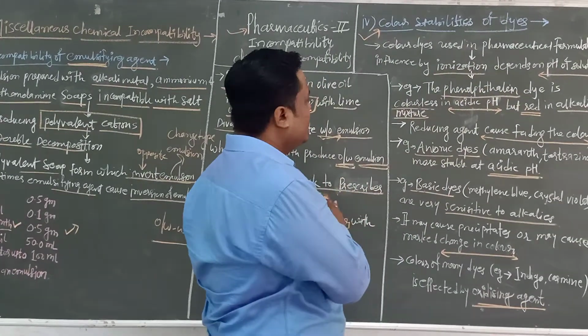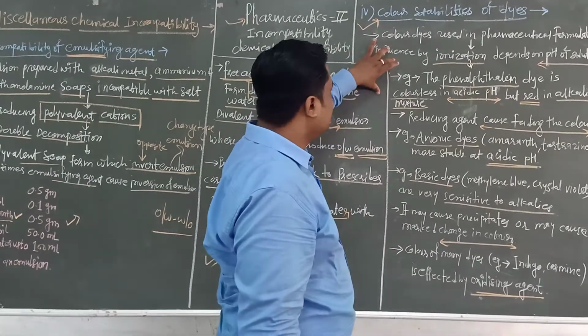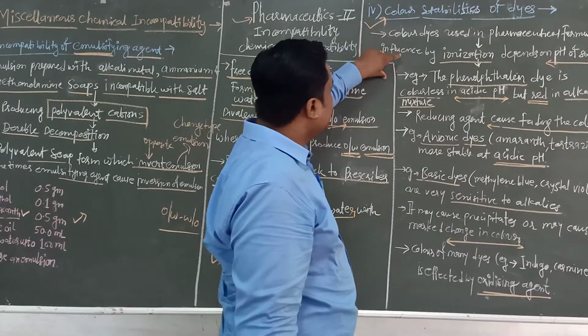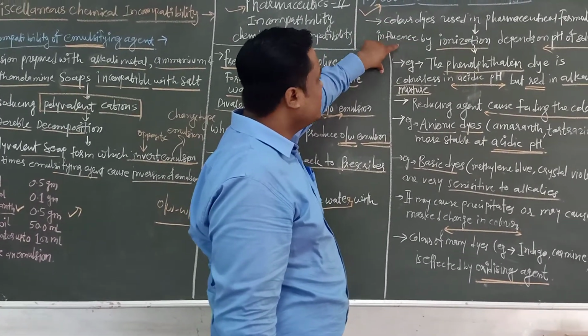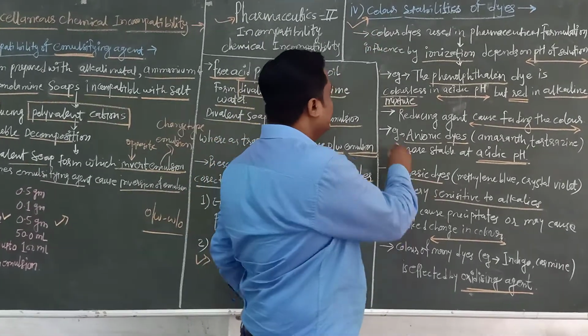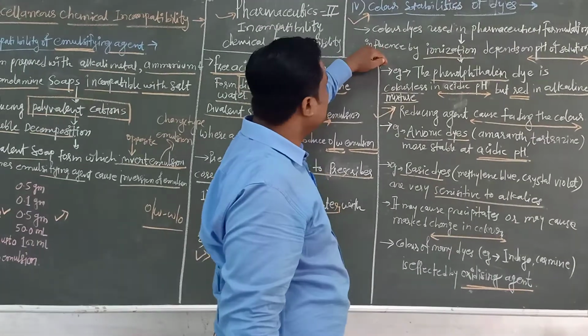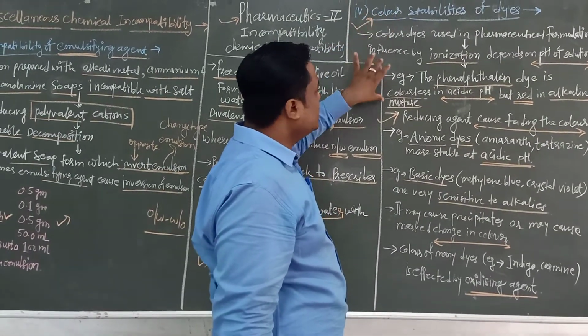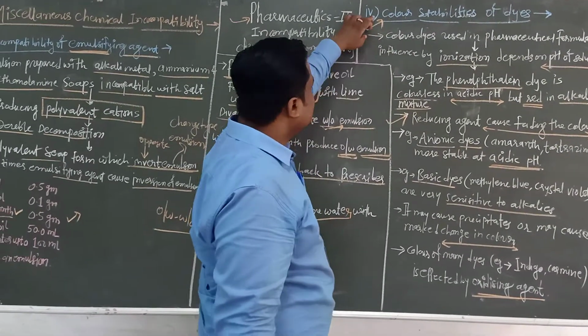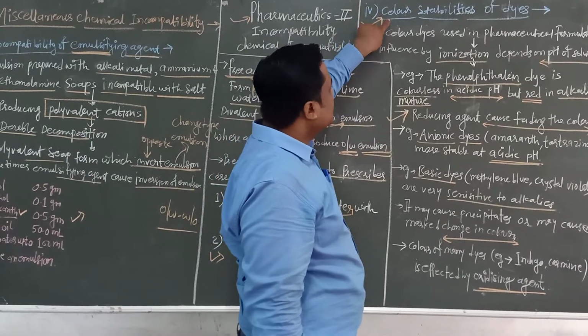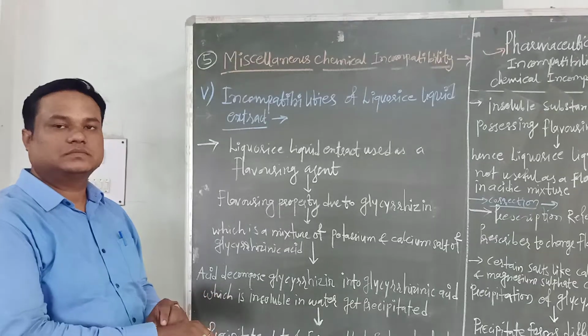According to pH, stability can be determined and the color can be stabilized or not, as well as the effect of reducing agents and oxidizing agents on the color stability of the dyes. So these are the examples of color stabilities of dyes.